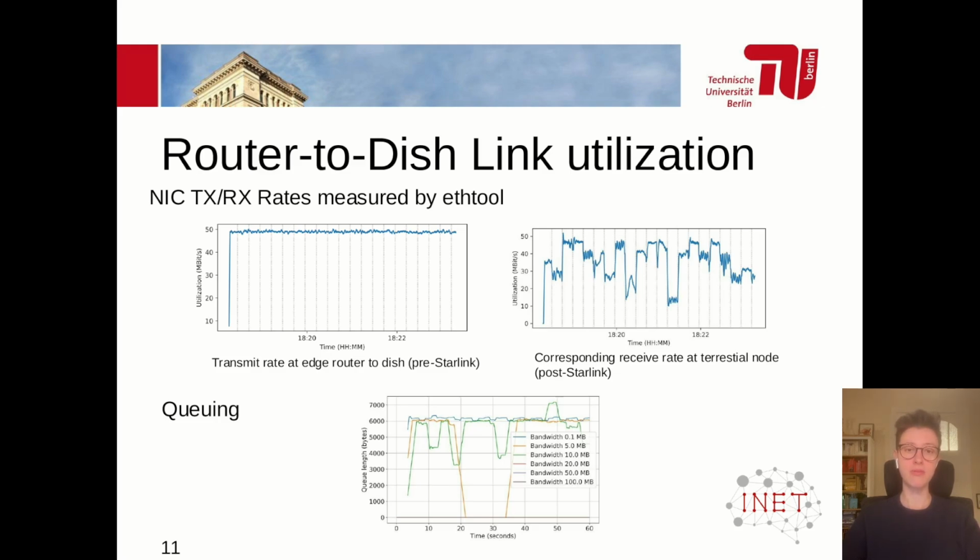And of the corresponding run, to the right, you see the arrival rate of ethtool measurements, the receive rate rather, at our terrestrial node. Clearly, as the data approaches the dish, there's a near constant rate, which is clearly influenced by the traversal through the Starlink network. This is a UDP upload measurement, of course.